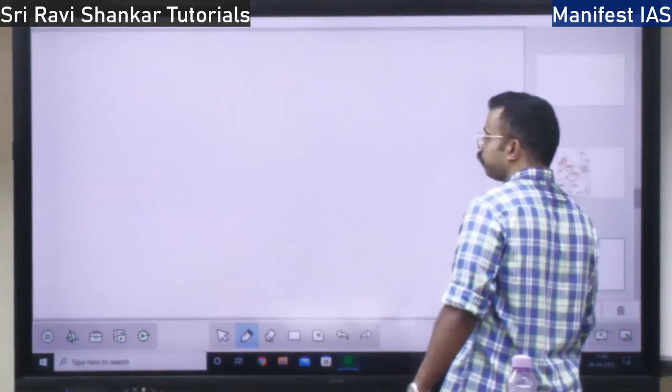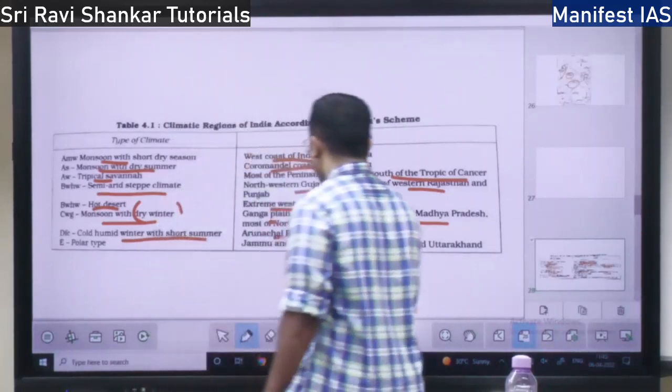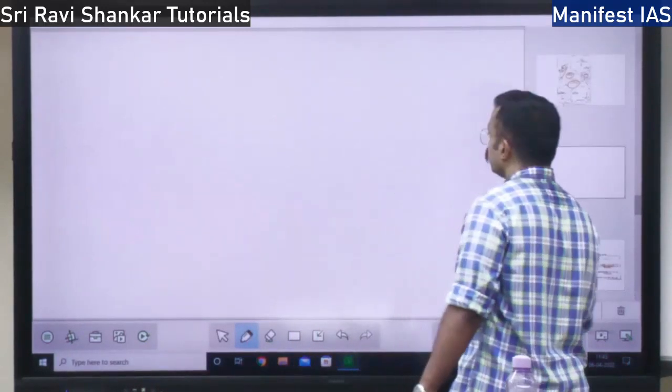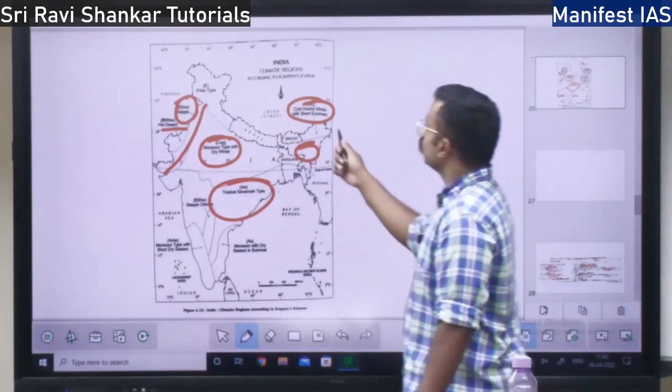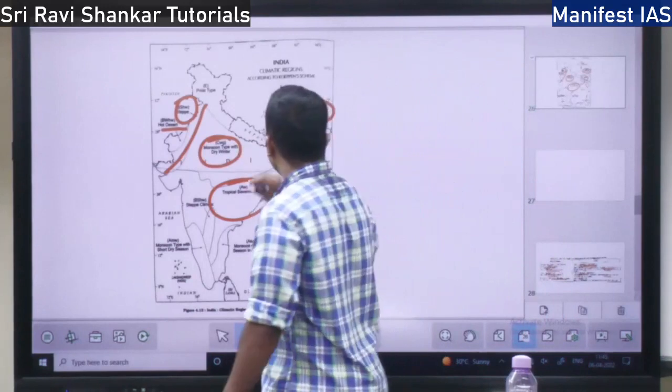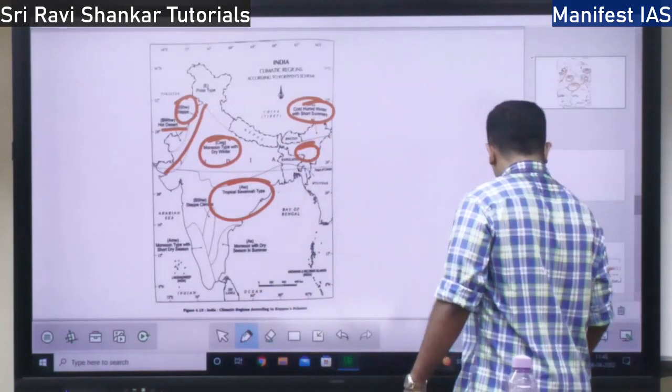Next you have the cold humid winter with short summer, Arunachal Pradesh. Cold humid winter and short summer. So winter will be cold as well as humid, and summers will be very short. That you will find in the Arunachal Pradesh region.